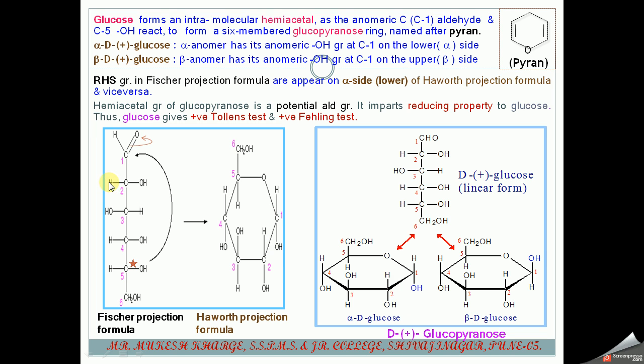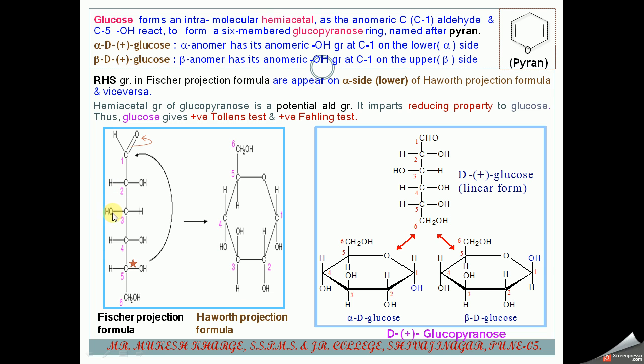Then you can easily mention the position. This OH, H, OH and OH, these groups on the right hand side in the Fischer projection formula, see their position is OH, H and OH, they are on the lower side.